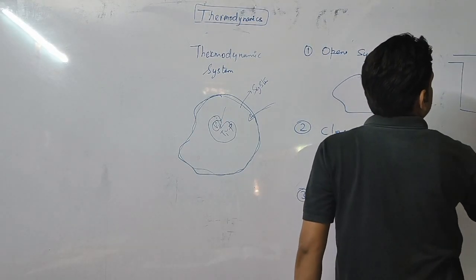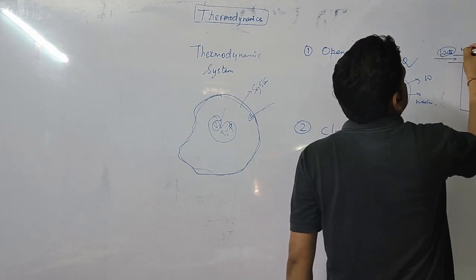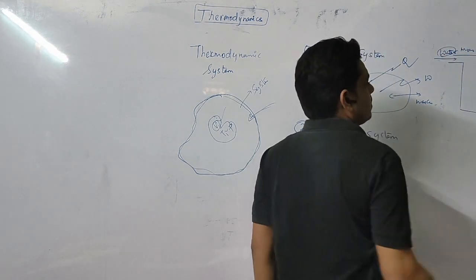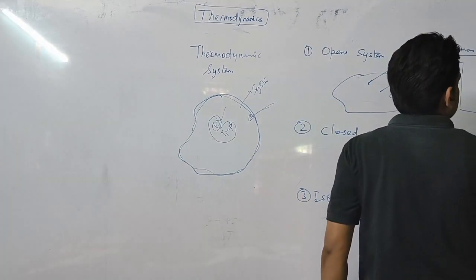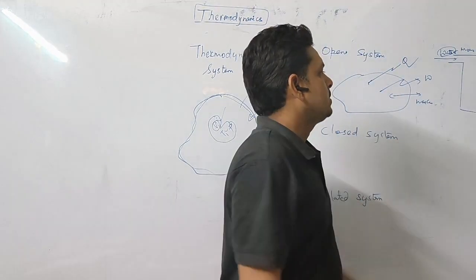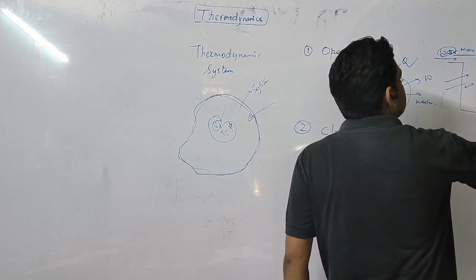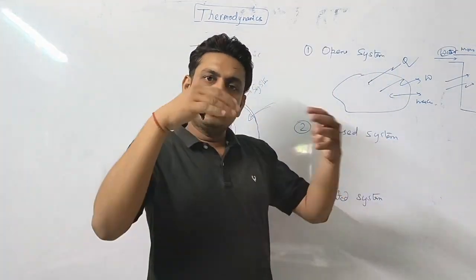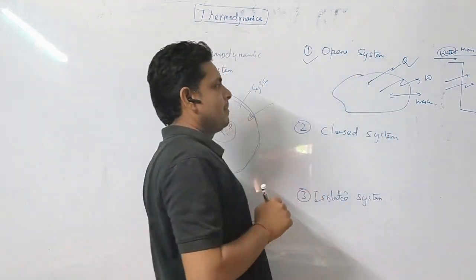When water enters, it means that mass enters, and when water exits from this system, it means that mass gets transferred. As well as, it is not an insulated system, so heat may go inside the system or come out of the system. So this type of system is known as open system.